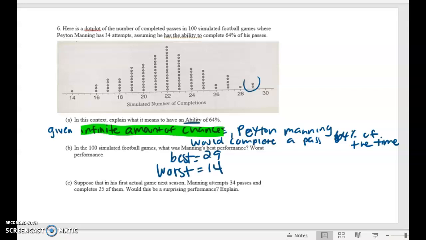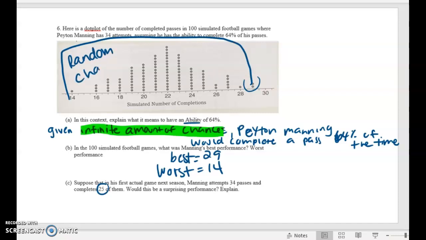Okay, suppose that in his actual game next season, he attempts 34 and he completes 25 of them. Would that be surprising? Here's the tricky part. Throughout this region right here, each one of these dots is simulated by random chance.